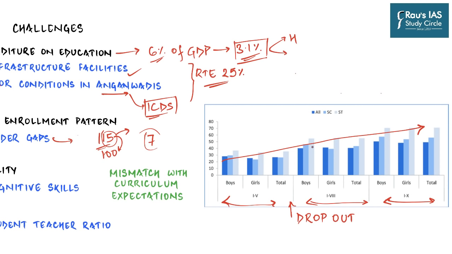Not just that, if you look at vulnerable sections belonging to SC and ST as compared to the general population, the dropout rates are very high. Also, the dropout rate among girls is equal to or less than that of boys, which actually is not a good thing, because to start with, fewer girls are already entering the system. So obviously the dropout rates among them have to be lower.